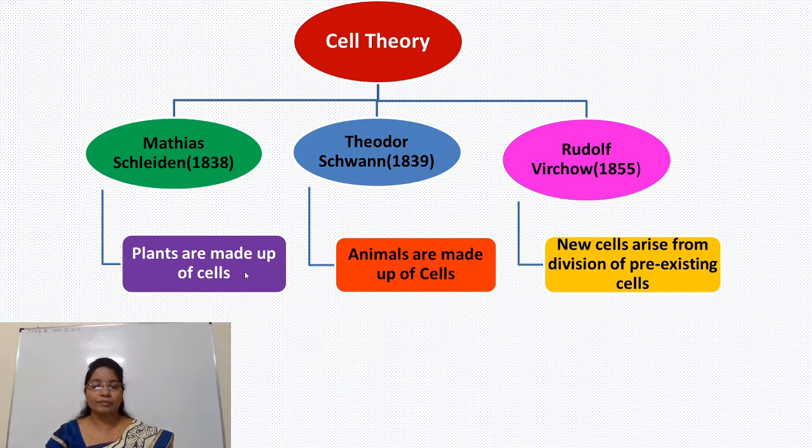These two statements constitute cell theory. The third scientist, Rudolf Virchow, reported new cells arise from division of pre-existing cells. When these three statements combine, it is called modern cell theory.